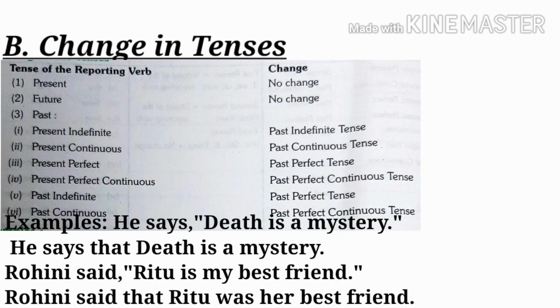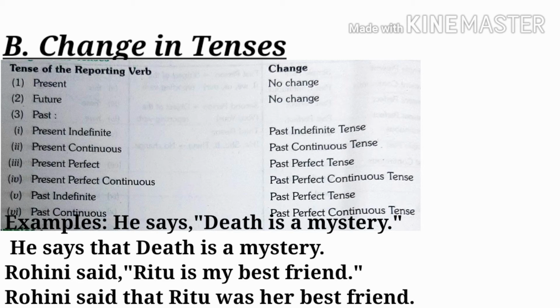Change in tenses. We will change our tense according to this table. For example, if our reporting verb is in present or future, we will not change the tense of the sentence. For example, he says, "Death is a mystery." In this sentence, our reporting verb is in present, says is in present, so we will not change the tense of the reporting speech. We will simply join these two parts with that. He says that death is a mystery.